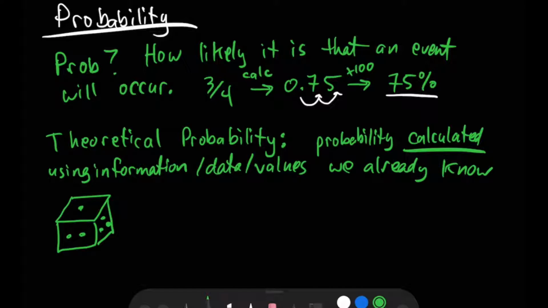I keep wanting to say dice because that's what we say in everyday life, but technically, dice is multiple, more than one. A single is a die. So I might slip up and go back and forth, but we're talking about a single die here right now. So if I roll the die and I want to know what is the probability of rolling a 1, I don't have to actually roll a die. I don't have to have one physically present. I can think about it and predict.